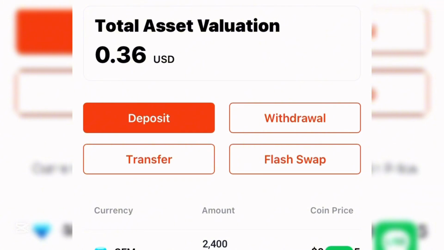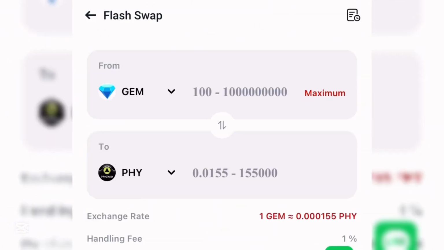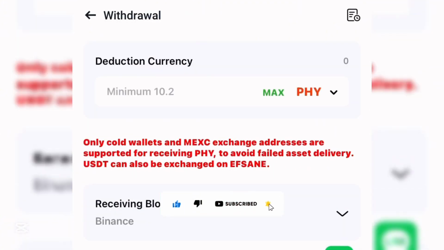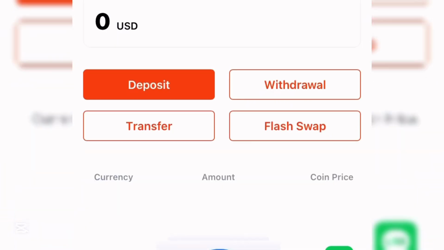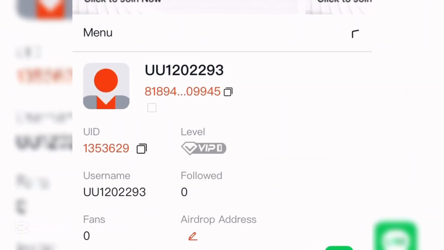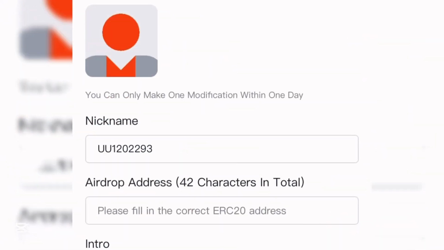Now you can see we just have the deposit, the withdrawal, the transfer, and the flash swap. When you saw me placing a withdrawal, all I did was come over to flash swap. I converted my gems to USDT, which enabled me to place a withdrawal on my account. If you're new to this platform, you will need to add your withdrawal address. To do that, come over to your account and you can see personal details. Then come over to airdrop address. Once you click on airdrop address, it gives you an option to add your airdrop address. The only address you can add to this platform is the ERC20 address. You can find this address on your Bybit account or your Binance account.